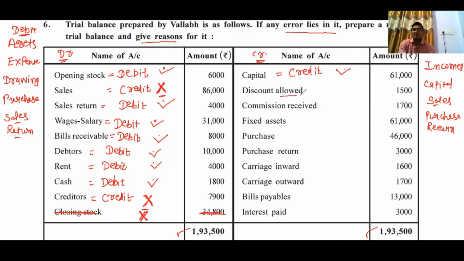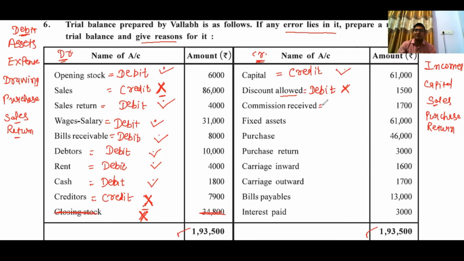Discount allowed. Allowed means we allowed the discount, so it is our expense, and it is recorded on the debit side. Discount allowed is our expense, so it is recorded on the debit side. But here it is on the credit side, so it is a wrong entry because it has to be recorded on the debit side.